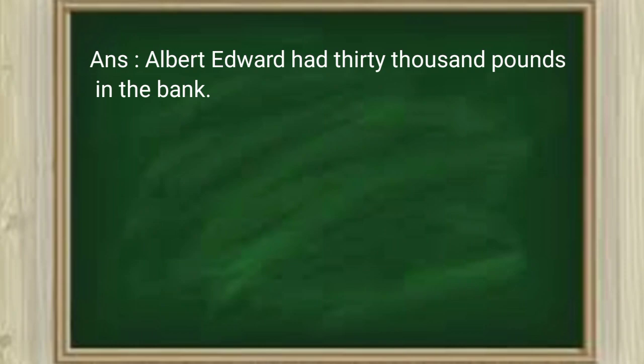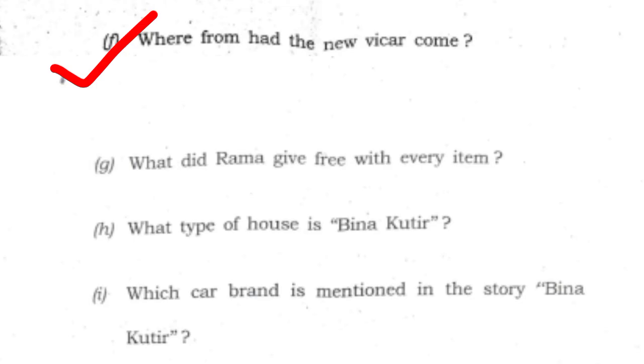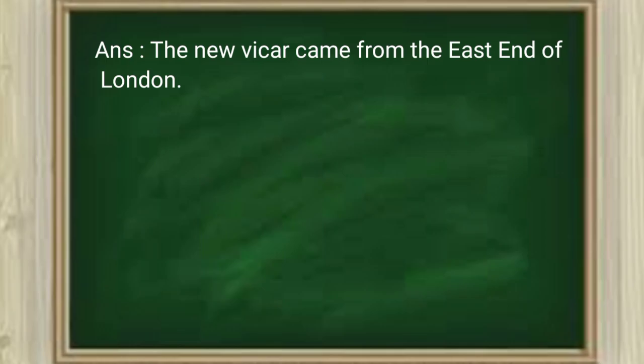E. How much money did Albert Edward have at the bank? Answer. Albert Edward had £30,000 in the bank. F. Where from had the new vicar come? Answer. The new vicar came from the east end of London.